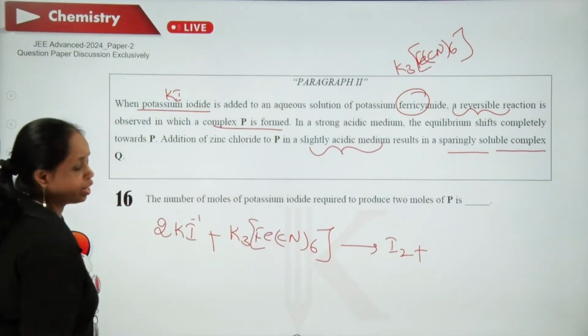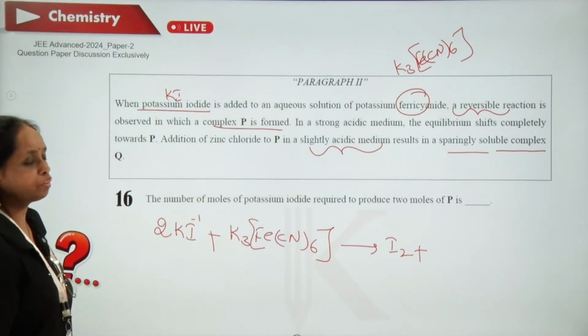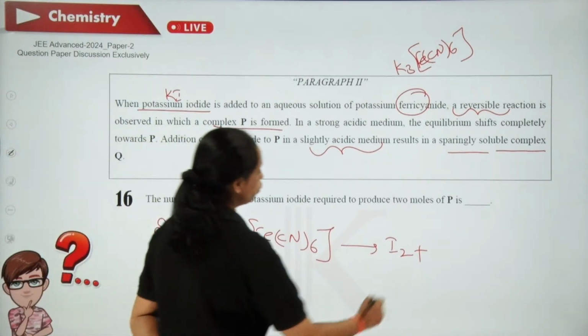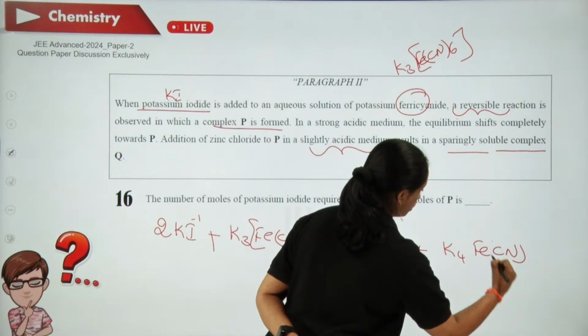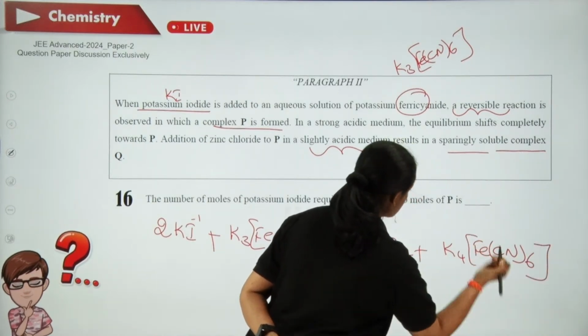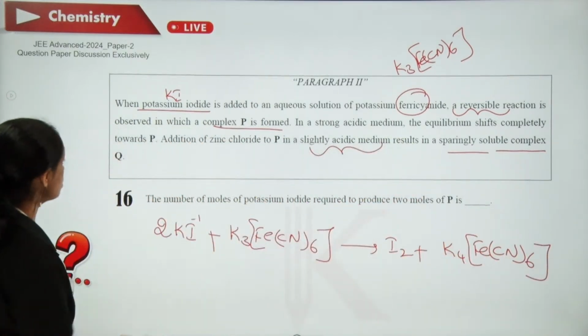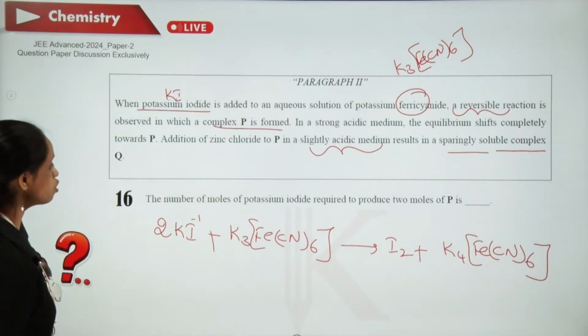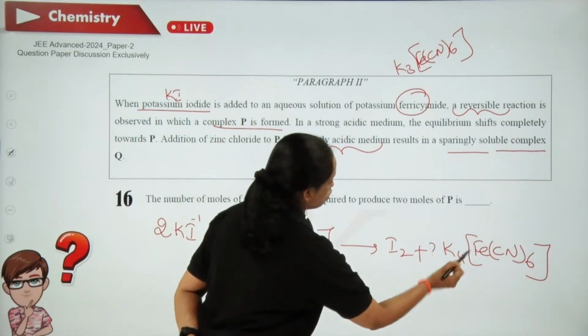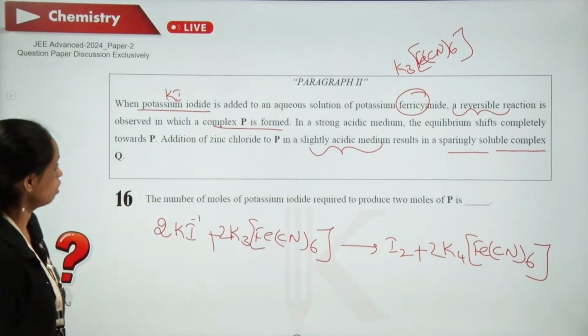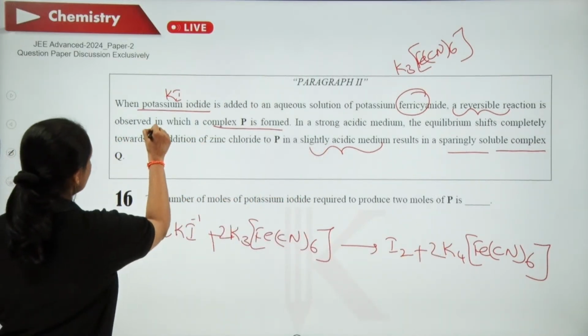The ferri will get converted to ferro. So you will get K4FeCN6. The first question is based on balancing the chemical equation. So I am balancing it. So this is the balanced chemical equation.